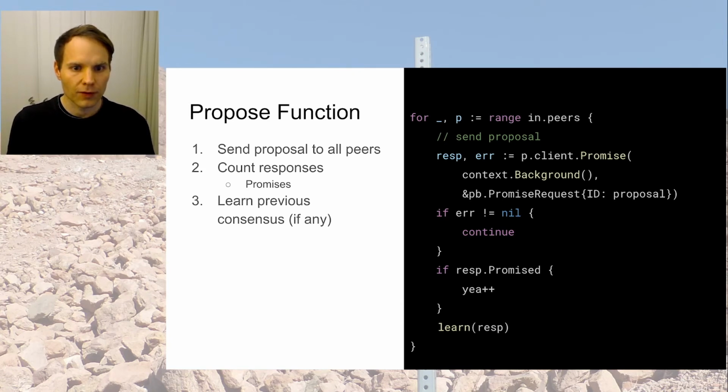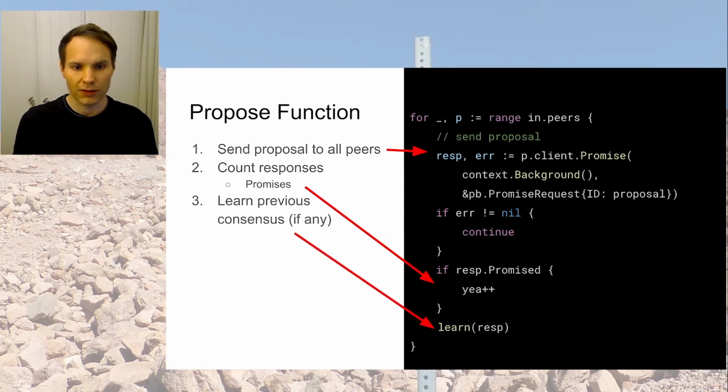And then when we get the proposals back, or the promises back, then we count all the cases in which the new round number was promised. So here's us reaching out, and here's where we count the responses. And there's also a function to learn any previously agreed consensus results, but we're not going into detail of that. So this is just learn response, and we just assume it is there and it works.